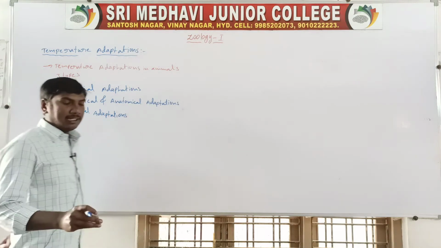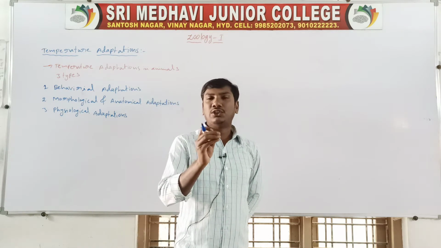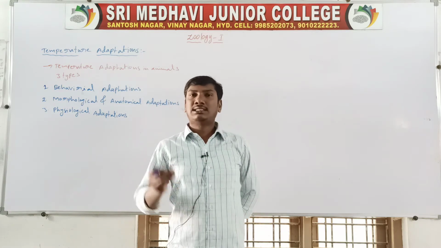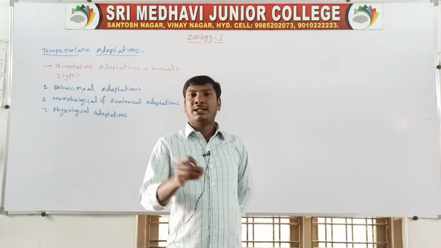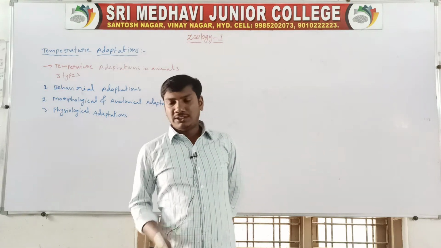So the temperature adaptation in animals has three types: first, behavioral adaptations; second, morphological and anatomical adaptations; third, physiological adaptations.